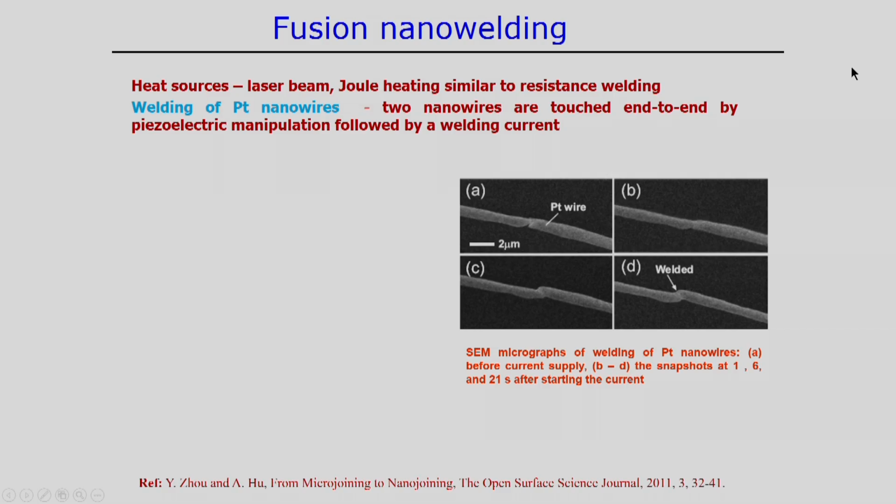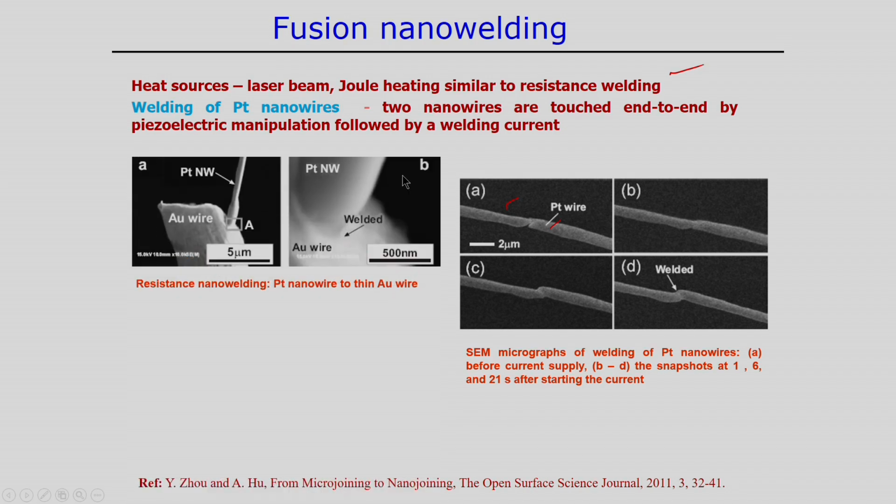Even fusion nano welding has also been developed. In fusion nano welding, the heat source can be a laser beam, or joule heating, similar to resistance welding, can also be applicable. An example is the welding of platinum nanowires. Two nanowires are touched end to end, and a piezoelectric manipulator is required to bring these two platinum nanowires together at the interface. After that, current is applied, and then it creates a resistance process.